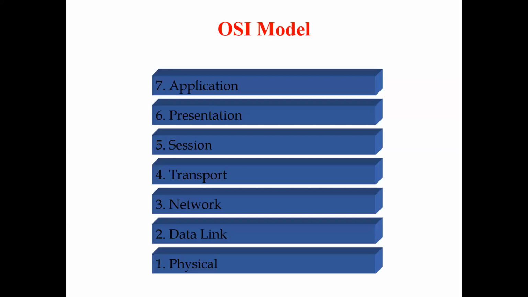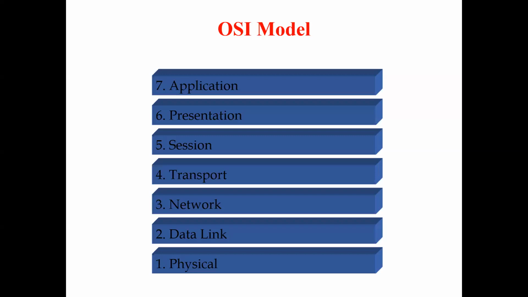How can we say up to down or down to up? We consider the sender host and the receiver host. Do you know what a host is? That means when we consider a system, we consider two systems: one is a sender and the other is a receiver. So the data processing occurs in this reference model vice versa.